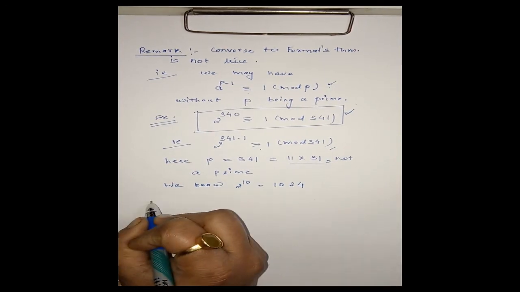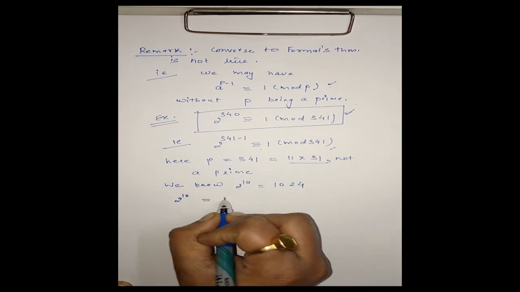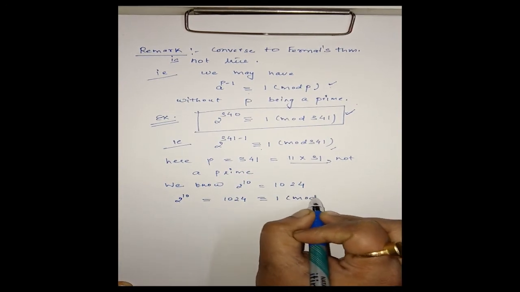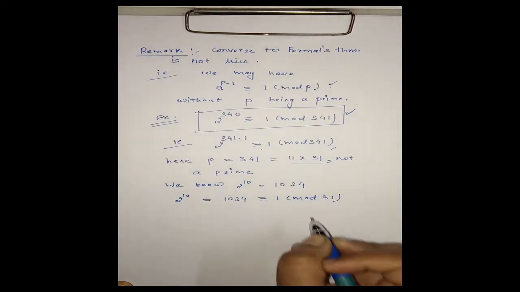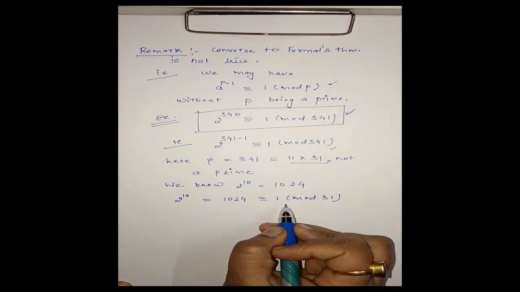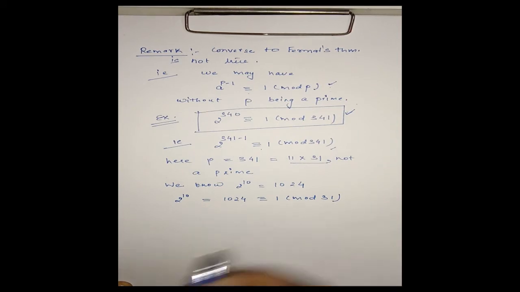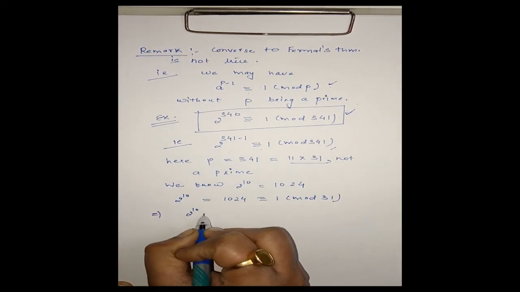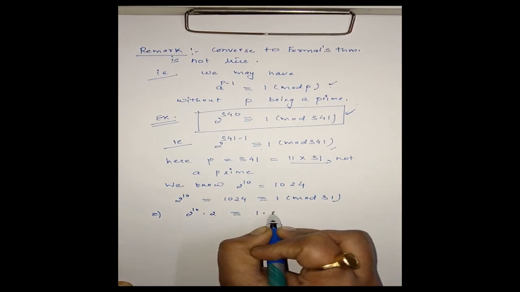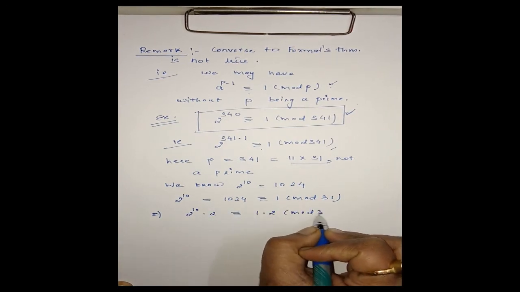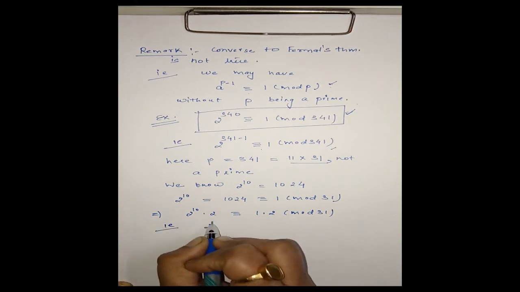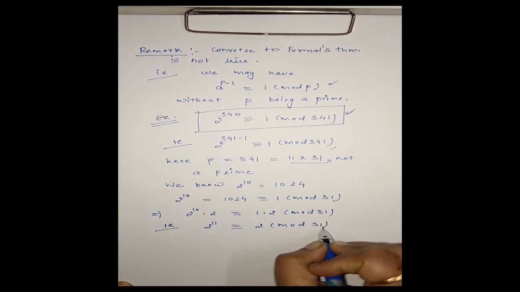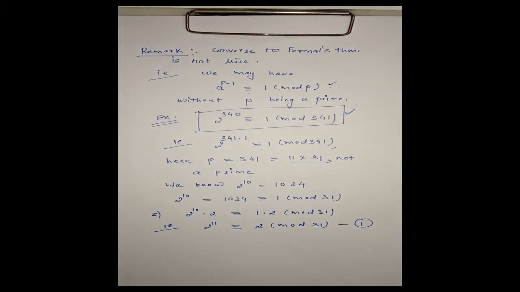Now 2 power 10, which is 1024, is congruent to 1 modulo 31, since 31 divides 1023. Okay, we have this congruence. This implies we can multiply by 2 both sides. Modulo 31, that is 2 power 11 is congruent to 2 modulo 31. Clear? Now mark this as 1.